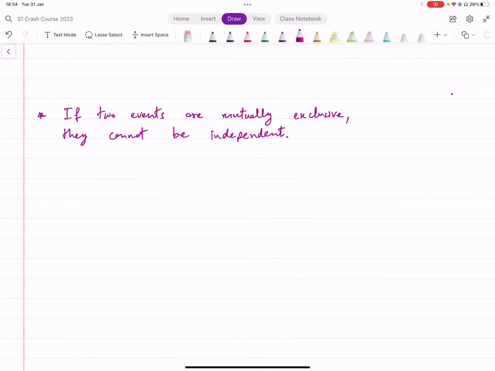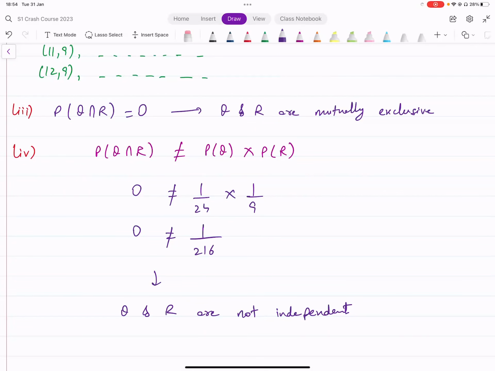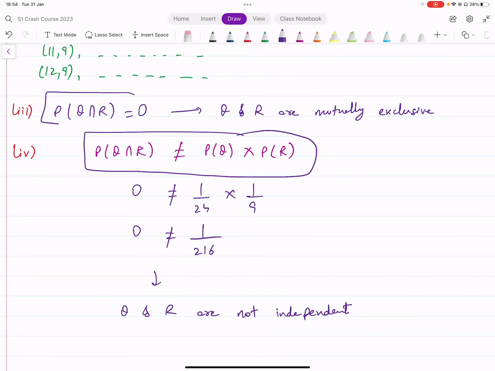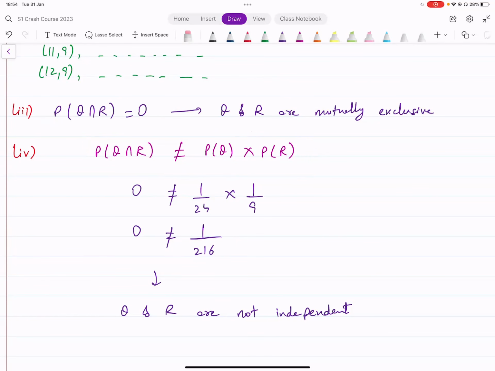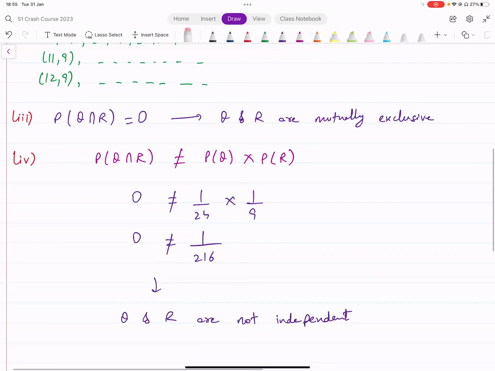All right. Although you should still use this reasoning in any case, you should try to think about this, whether this turns out to be equal or not. And for mutually exclusive events, you should check for whether the intersection is 0 or not. But keep in mind, if you're getting this as mutually exclusive, then you should be getting not independent here as your final answer. Otherwise, you're doing something wrong. All right. So that's how you prove whether something is mutually exclusive or independent.